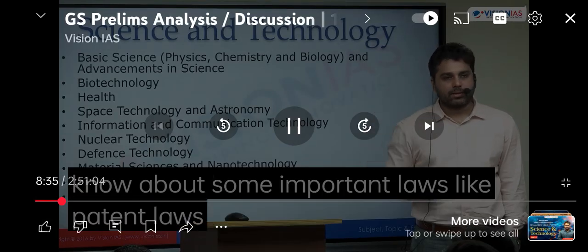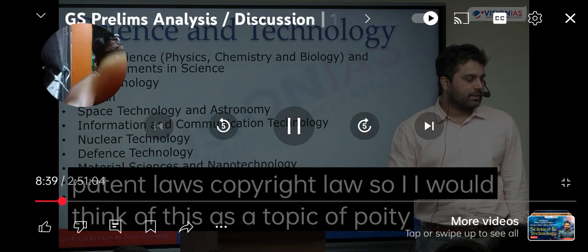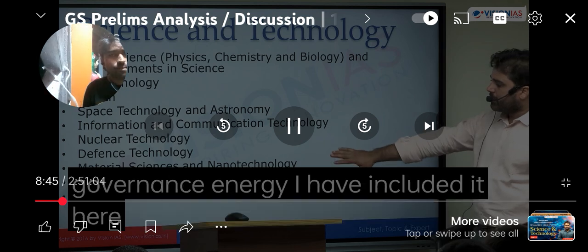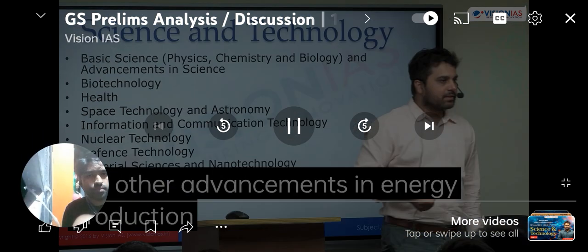Laws, copyright law में कुछ change हुआ है. So I would think of this as a topic of polity and governance. Energy, I have included it here. So apart from nuclear technology का एक जो बहुत important part है वो nuclear energy है. But apart from nuclear technology, the other advancements in energy production, which includes renewable energy or hydrogen-based energy, can also be added here.